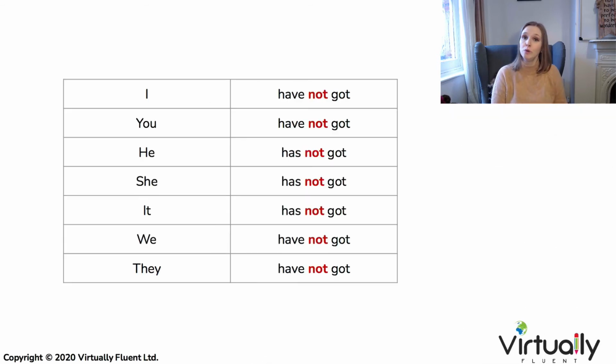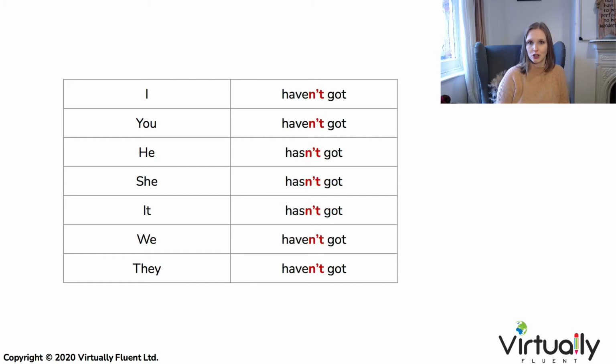In negative, all we do is insert the not in between the have and the got part. So I have not got, and he, she, it has not got. And again, we can contract these forms too. Haven't got and hasn't got.